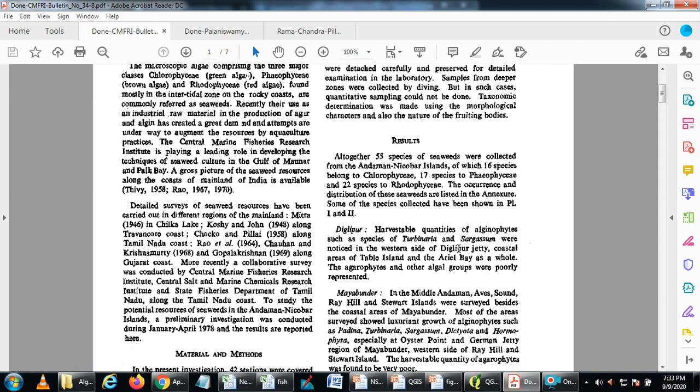Now, why we need this kind of literature mapping is that whatever data sets you are collecting using mobile or any GPS are only limited to current time. If you want to compare your current data sets with the past, we need a baseline of historical data sets. It may not be accurate, but we try to create some kind of database about the distribution of any species using this kind of literature survey.